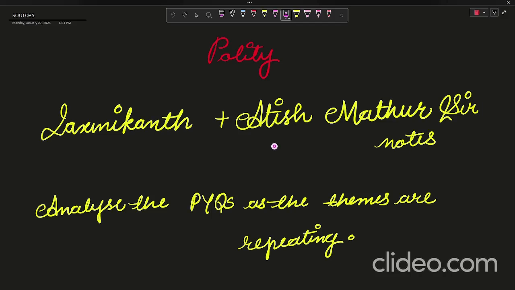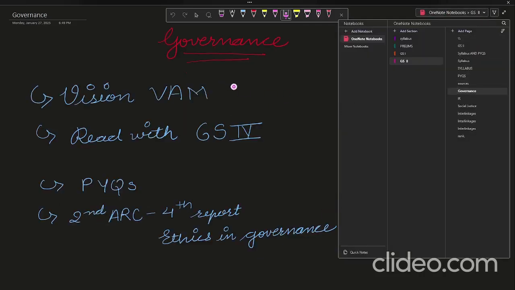They are so good, but I have heard from my friend that they are using those notes. I have referred to Lakshmikant. You can refer to this also. Okay, and in polity, as I've shown you the PYQs, you have to analyze the themes as they are repeating. Okay, now let's talk about governance.